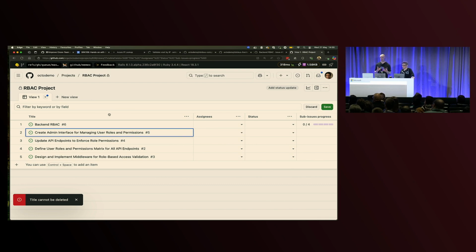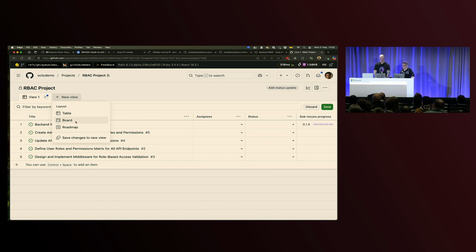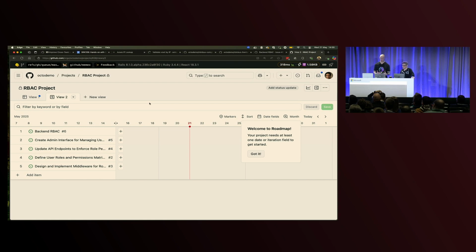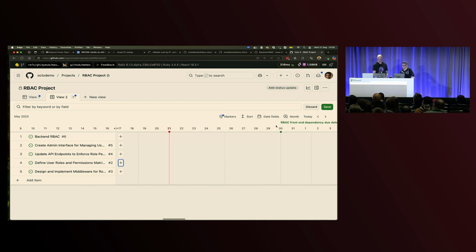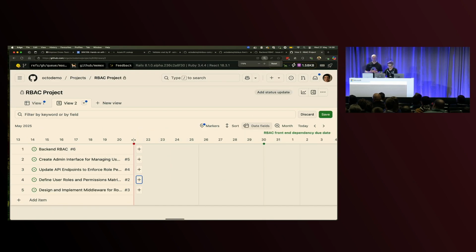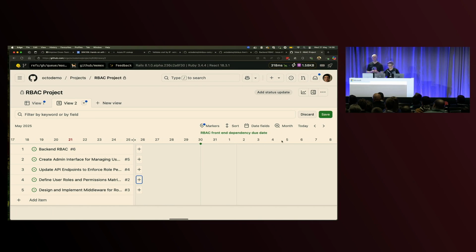Yeah. So the other thing I want to do is look at understanding the relationship between some of these and some of those milestones and what's going to block other pieces of work. So if we add a new view and we add a roadmap view, this is our timeline view. We can look at adding any existing milestones this team has already set up into this view. Now, we can actually see that this team's already set up a milestone for a front-end dependency for the front-end team that they need to be ready for. So we might want to think about having a view that's just these critical milestone items. And for that, we might want to create a custom property and apply that to those items that have milestones associated with them.